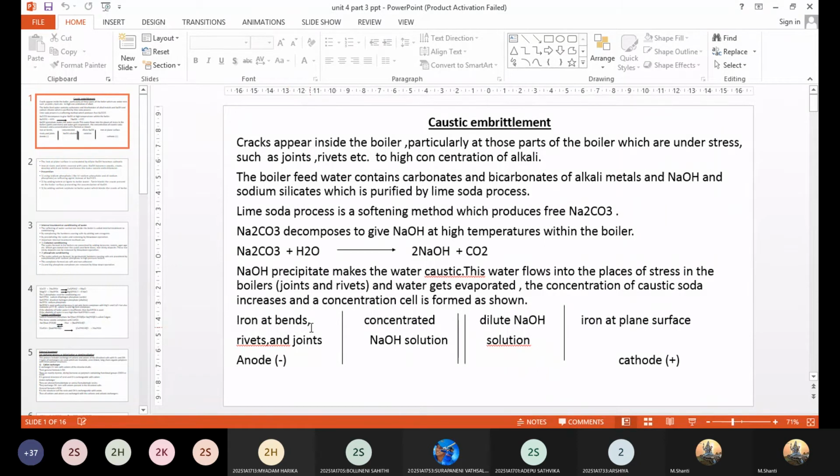Those regions are considered highly stressed areas because there you find a high concentration of sodium hydroxide solution, whereas other regions without a high amount of sodium hydroxide we just call plain surfaces. So that is what caustic embrittlement is about.